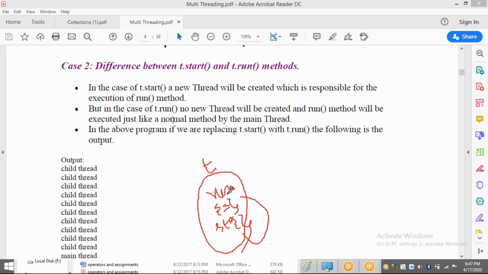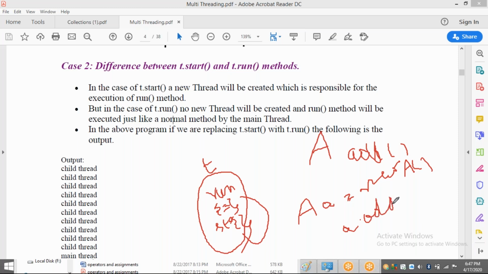That means it is a direct method call. For example, we have a class called A, and in that I have a method called add. If I want to call this add method, I have to create an object of type A: A a = new A. This is the object creation for class A. Now to call the add method, I just have to call a.add.